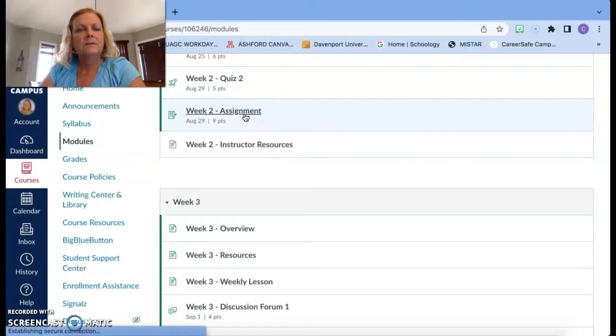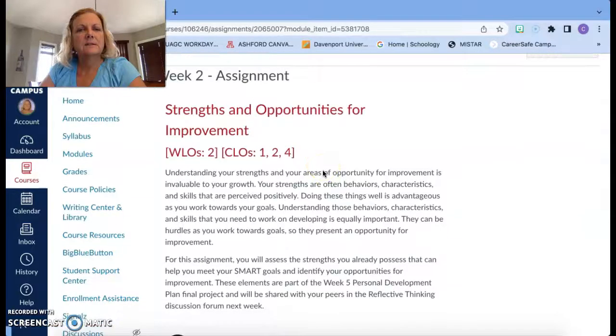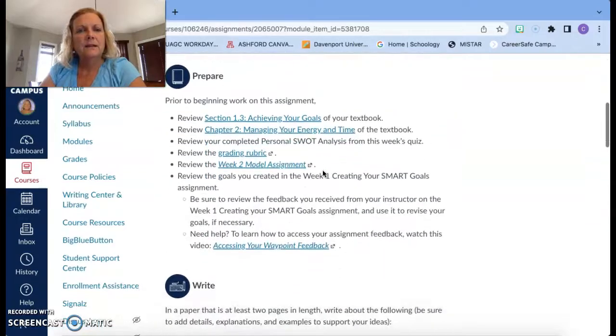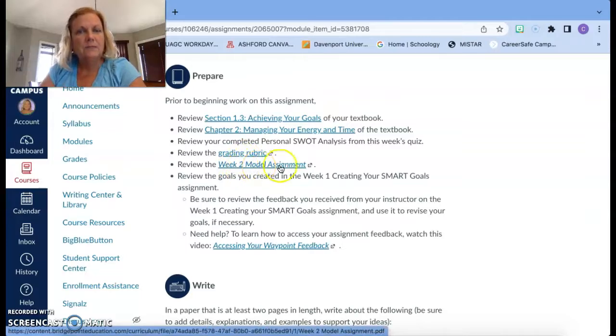And then week 2 assignment is listed for you here. This is based on strengths and opportunities for improvement. You'll read through it. How to prepare before you do your assignment. It tells you the things you need to review. Of course, we want to take a look at the rubric because I grade directly off of the rubric. And then always, always, always open up the week 2 model assignment. This is your example of what your work should look like.